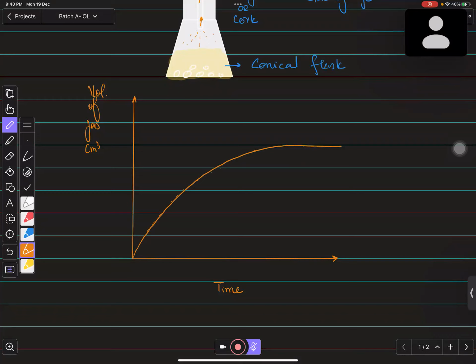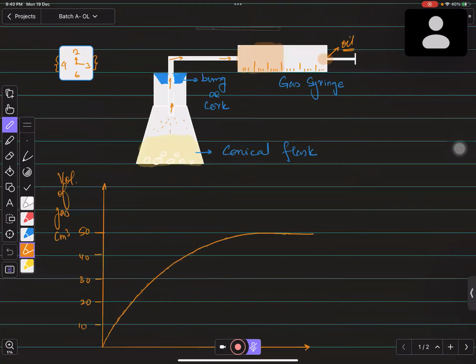So for suppose the final volume of the gas produced, I am considering it is 10, 20, 30, 40 and 50. The final volume of the gas over here should be 50.